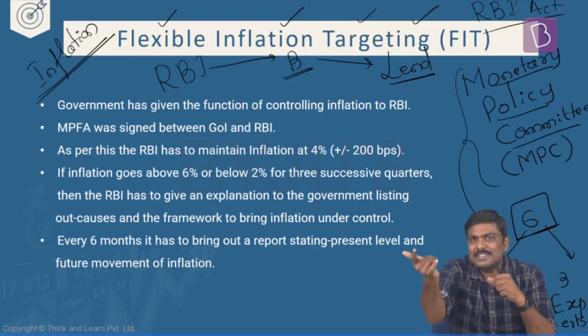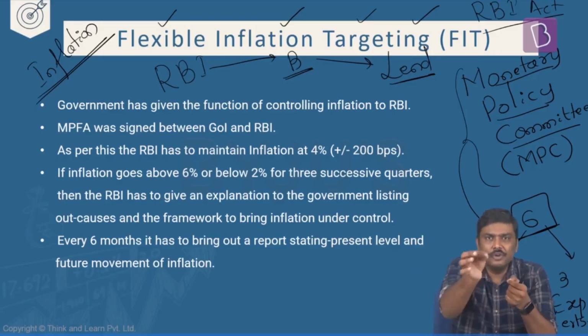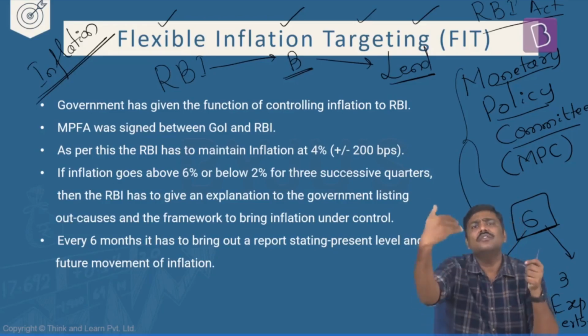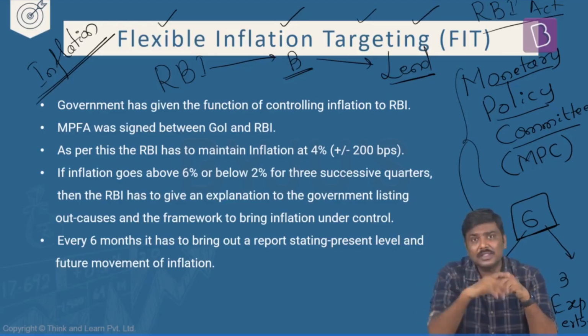I want to increase the money supply in the market. So what will I do? I will reduce the interest rate. I will give you loans. You will take loans at a lower rate of interest. You will also give loans at a lower rate of interest. So more and more loans will be issued in the market.